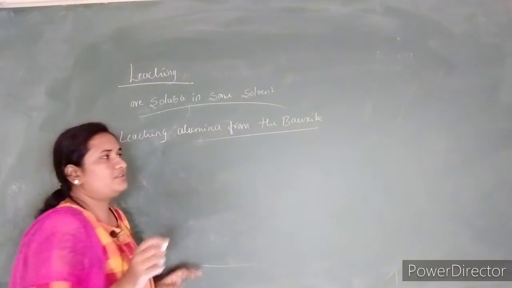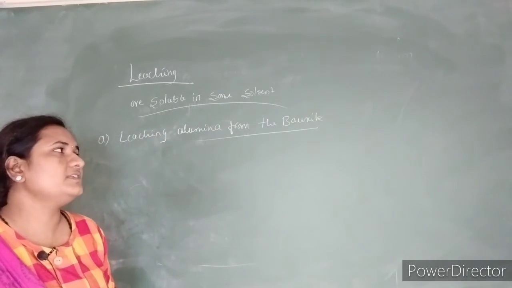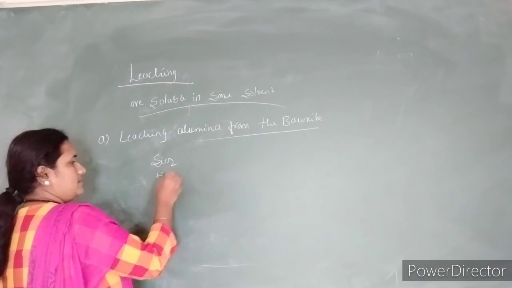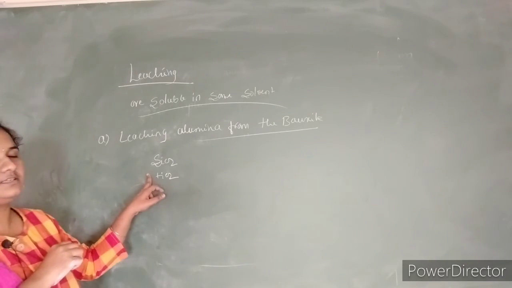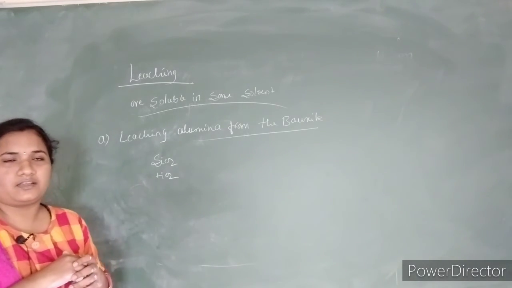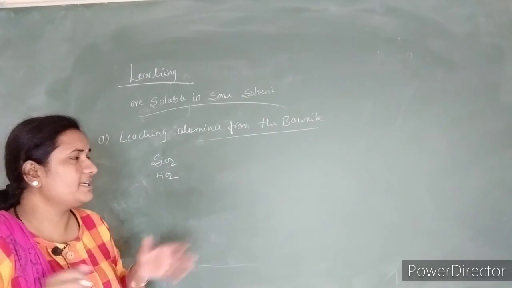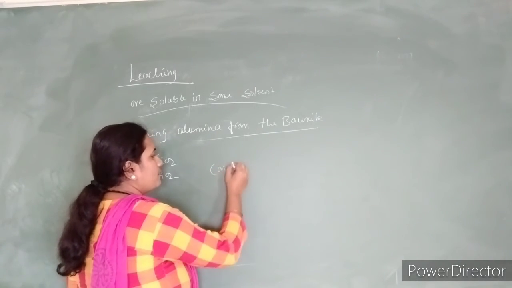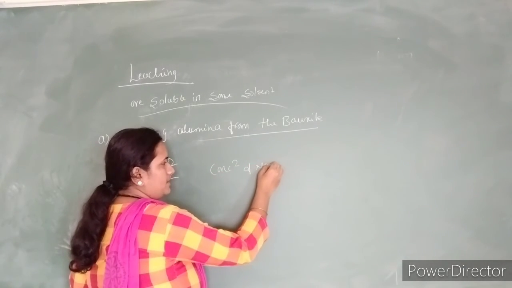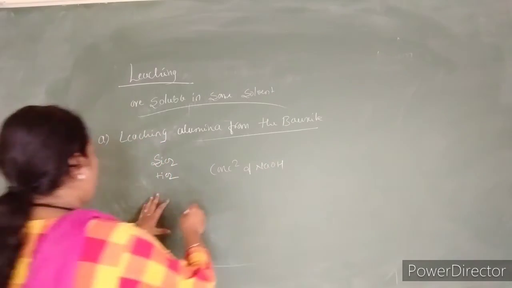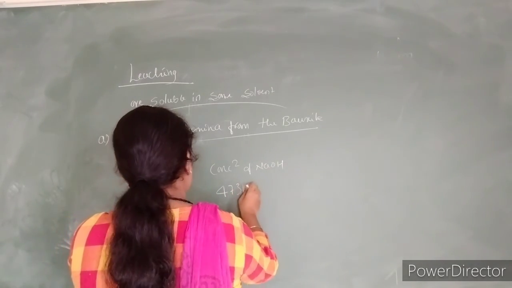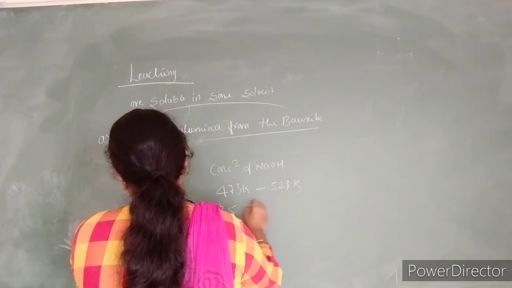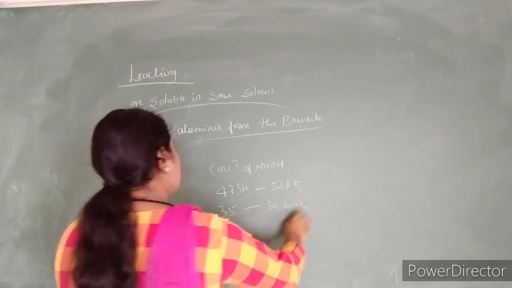Bauxite ore, which contains aluminium trioxide, has impurities like silicates as well as titanium oxide. Okay, this bauxite will contain silicon dioxide and titanium dioxide. Whenever we heat the ore of alumina in the presence of a concentrated solution of sodium hydroxide, maintaining a temperature of about 473 Kelvin to 523 Kelvin, 35 bar to 36 bar of pressure is required.